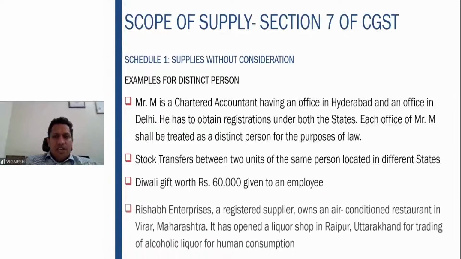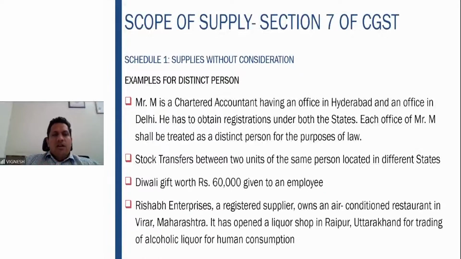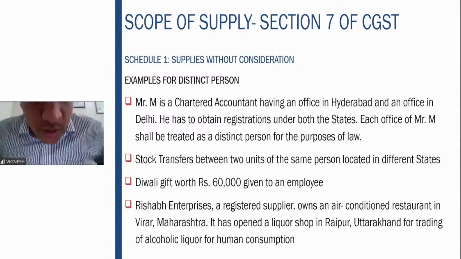Some examples for distinct person. Mr. M is a chartered accountant. He has an office in Hyderabad and an office in Delhi. In both the cases he has to get the registration. Each office shall be treated as a distinct person under GST. Diwali gift worth 60,000 given to the employee. As I told you, up to 50,000, it is not covered, not a supply. But if it is more than 50,000 given to the employee, then this also comes under Schedule 1 and